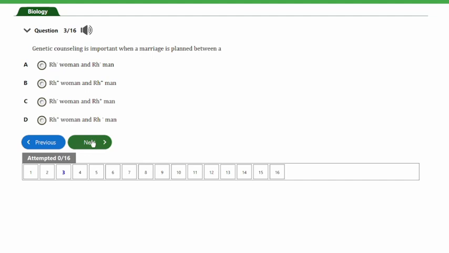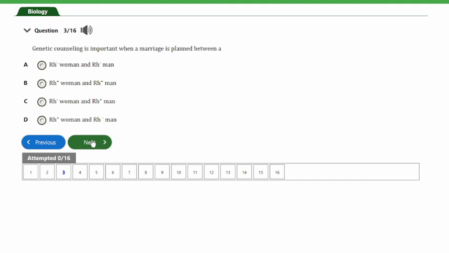Guys, the question says, genetic counseling is important when a marriage is planned between A. a rhesus negative woman and rhesus negative man, B. Rhesus positive woman and rhesus positive man, C. Rhesus negative woman and rhesus positive man, D. Rhesus positive woman and rhesus negative man.